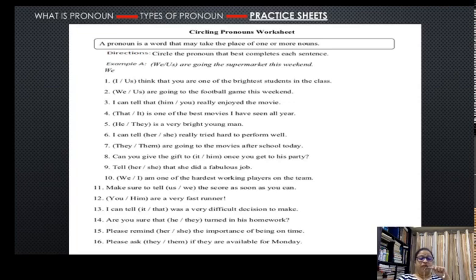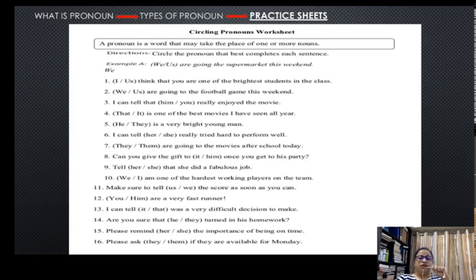We and I am. Now again, both we and I are first person pronouns, and both are correct because they are used in the subjective position, and we are looking for a pronoun for subjective position. But you have to pay attention to the following verb. We am is not right, because I is the only pronoun that takes am after itself. So I am is going to be the right answer.